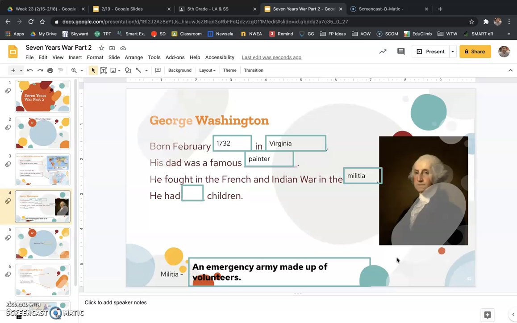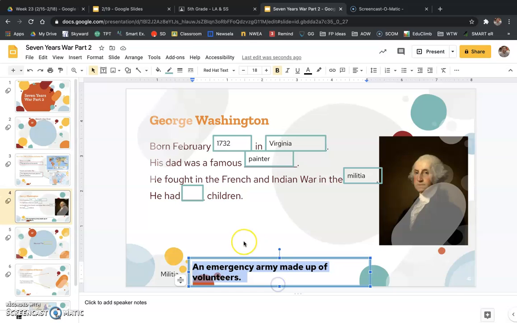So if I, Mr. Lund, was part of a militia, and all of a sudden there was a battle that broke out in Minnesota, and the army couldn't get here, and they said, hey, we need the militia to go help, then I would go and fight. I would go and buy a gun, I suppose, and go and fight. I am not a soldier, but I might be part of this emergency army that's made up of just volunteer people.